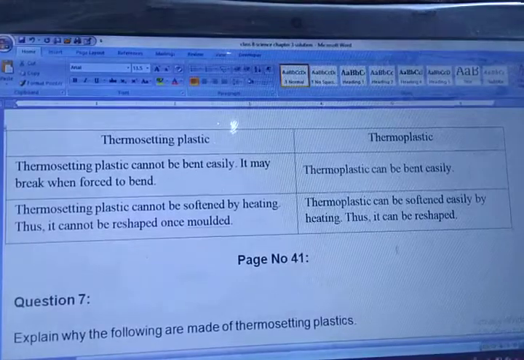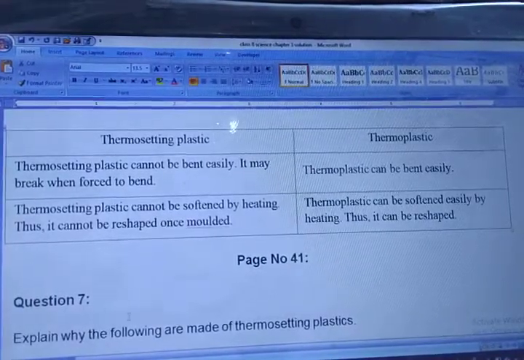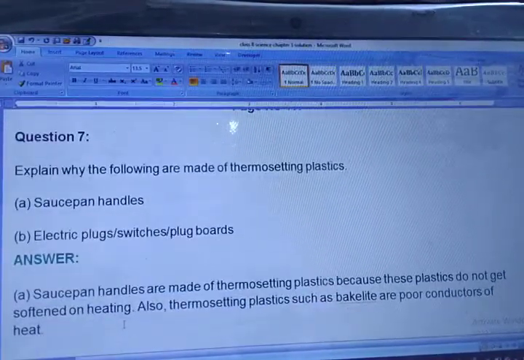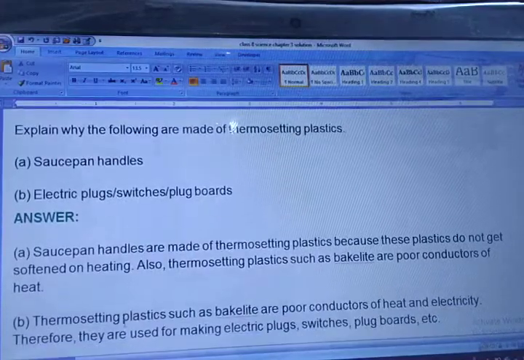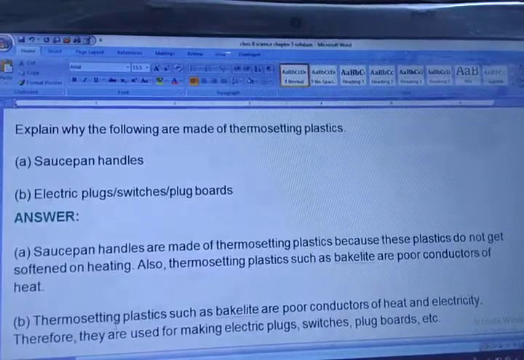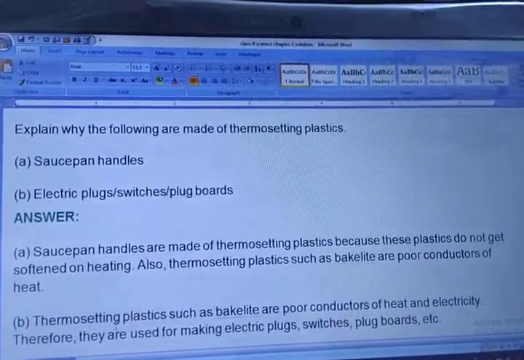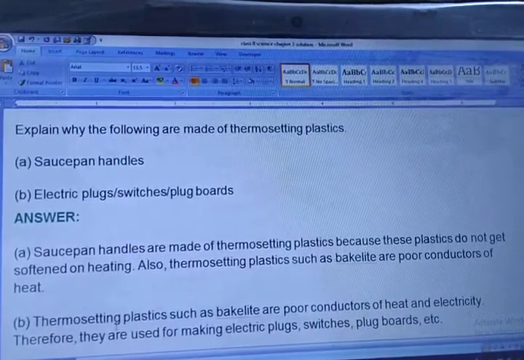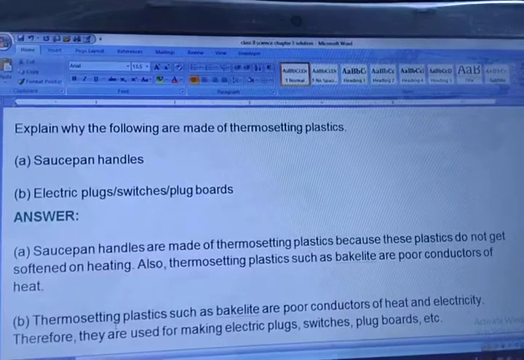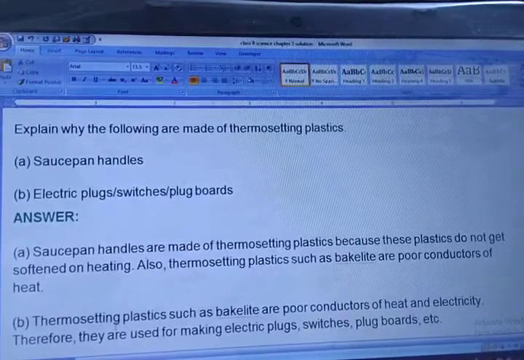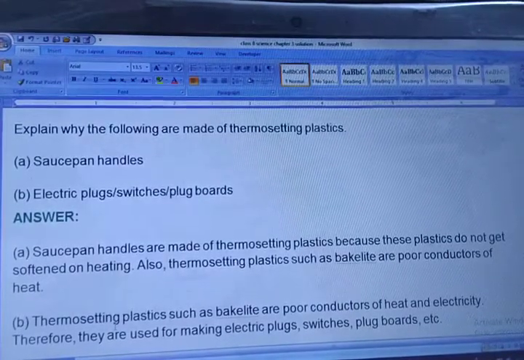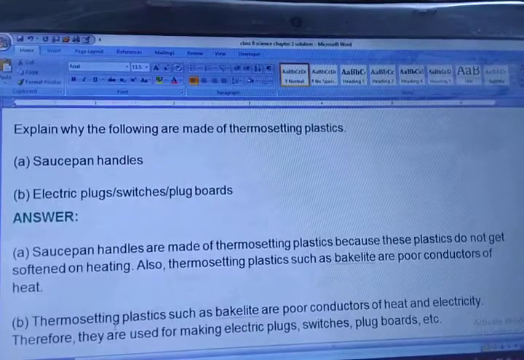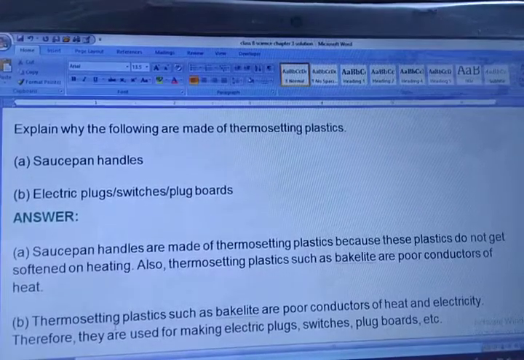Now we are moving towards answer number 7. Explain why the following are made of thermosetting plastic: saucepan handles and electric plug switch boards. Why are these two things made up of thermosetting plastic? Saucepan handles are made up of thermosetting plastic because these plastics do not get softened on heating. Also, thermosetting plastics such as bakelite are poor conductors of heat.